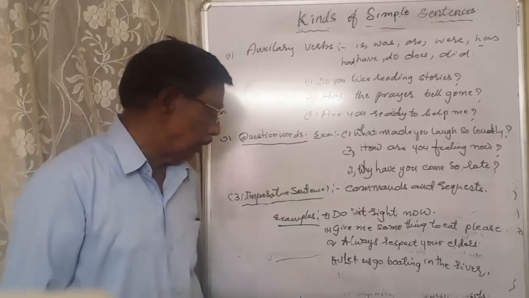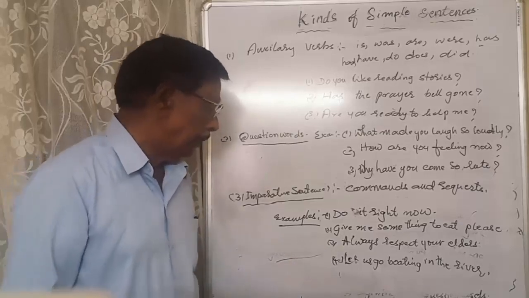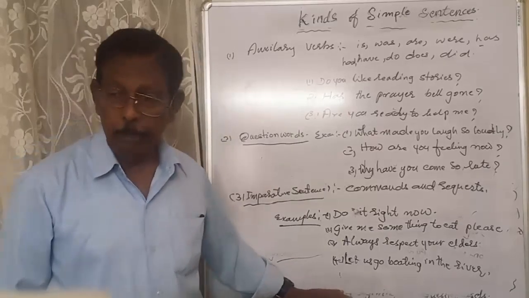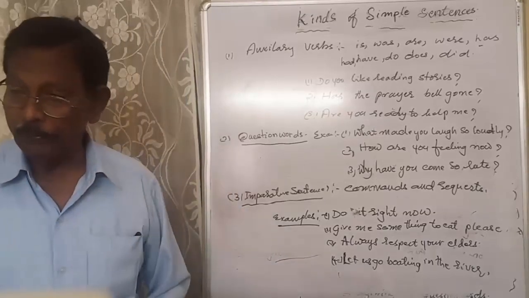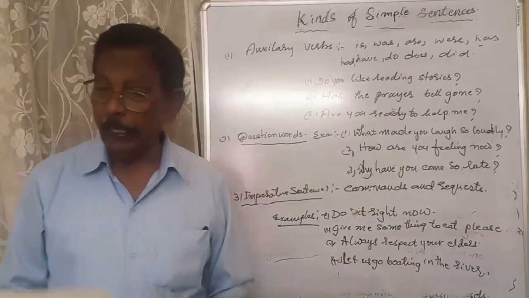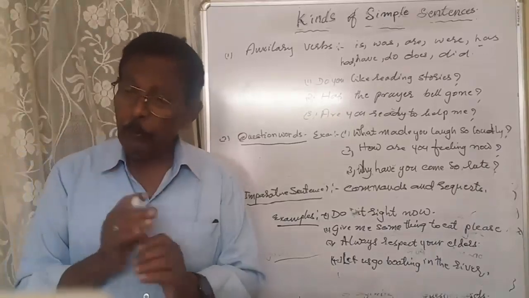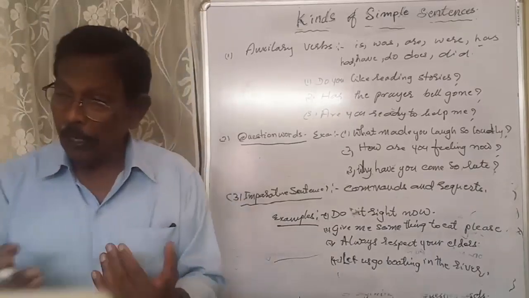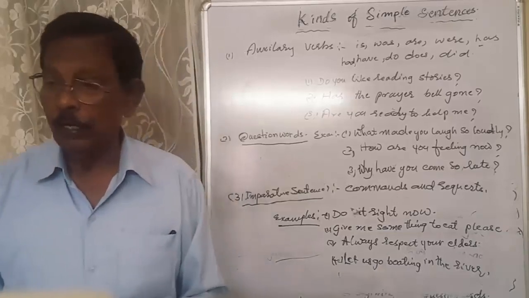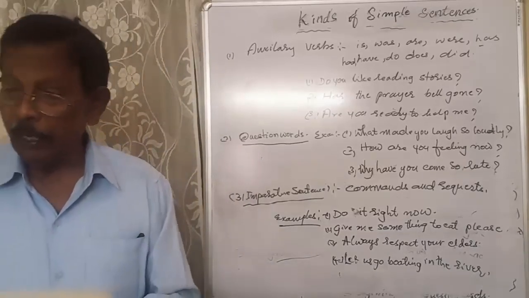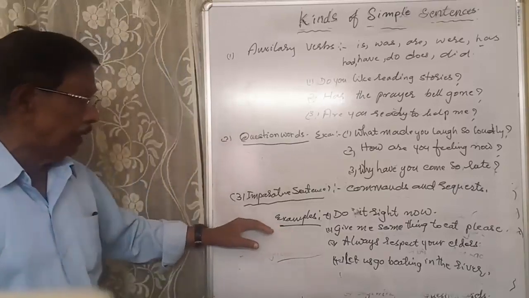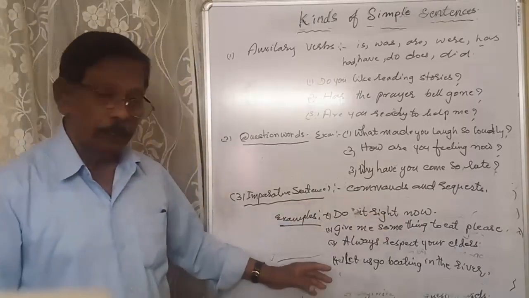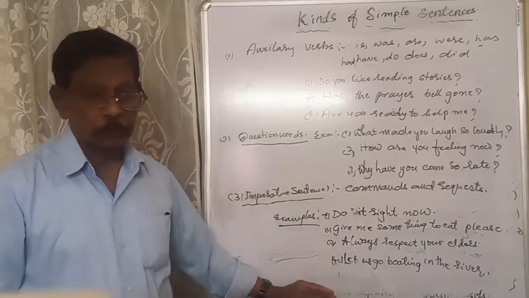Now, let us go boating in the river is a proposal. Shall we go for boating in the river? It's a proposal, whether we go or not. My proposal is to go in the river for boating. So here you see, imperative sentences mean commands and requests. These are the examples.